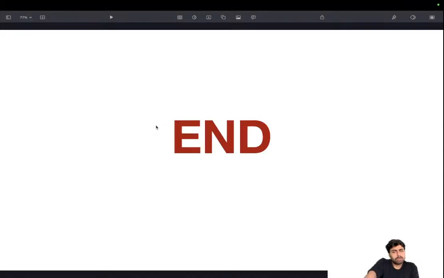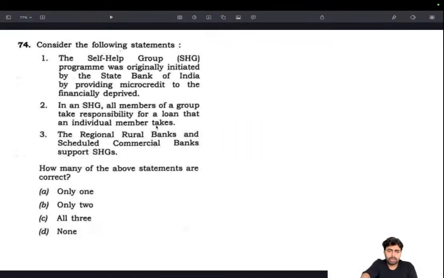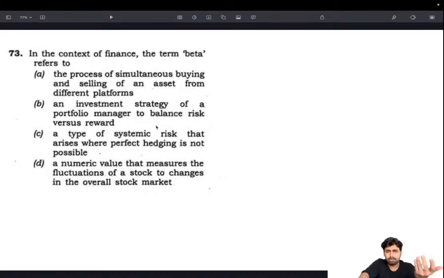So that's all about today's session. I hope you got the idea about these questions, and just like I said, 2023 is kind of an outlier sort of question. Just take some logic from these and don't go behind the actual questions being asked, because questions like these, beta and all, are not really something that you can study. You could use some logic and arrive at the answer.